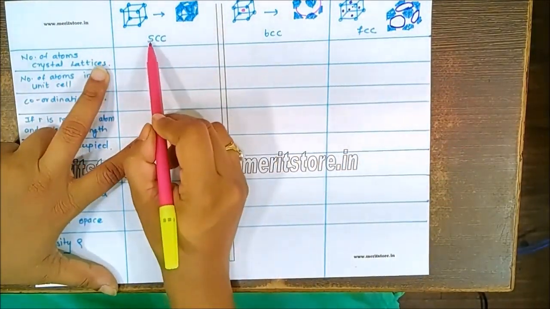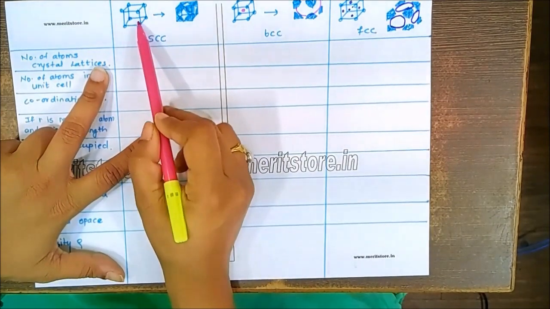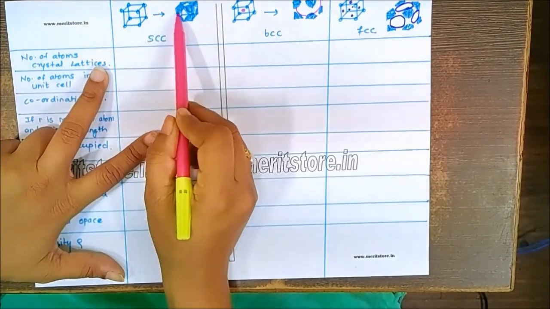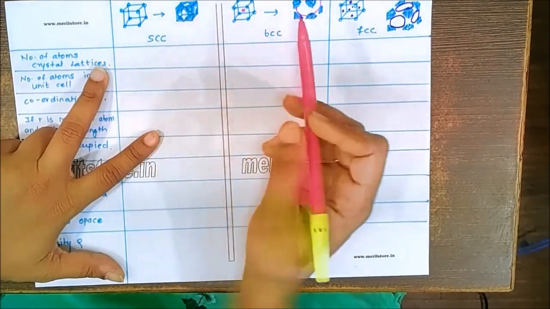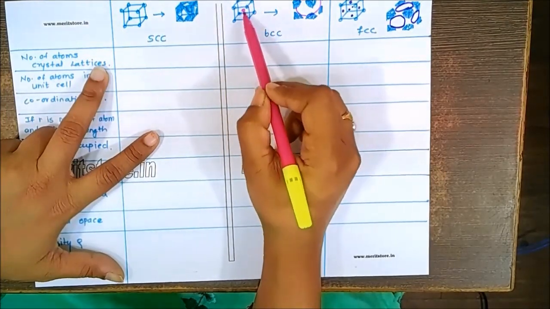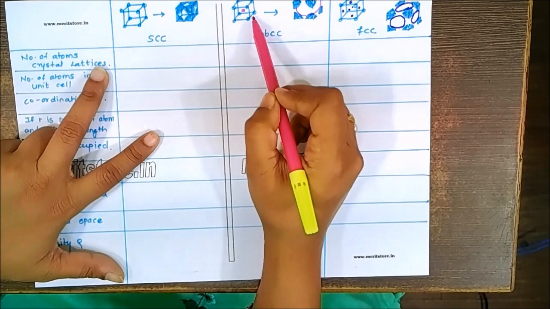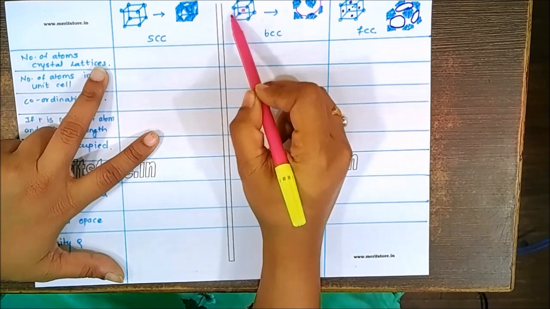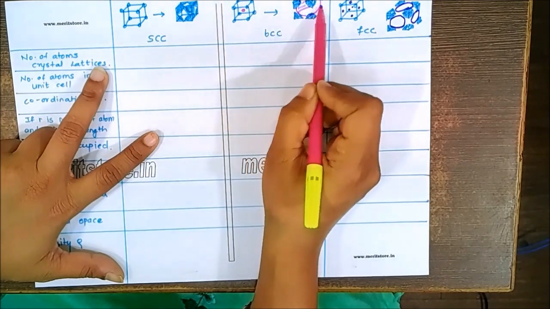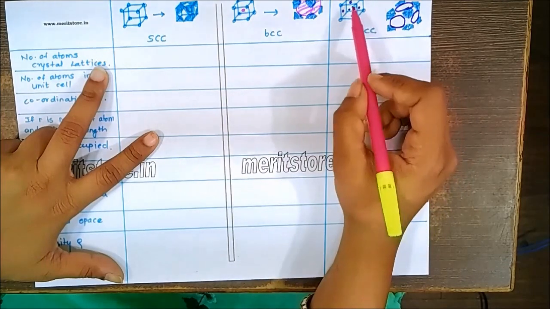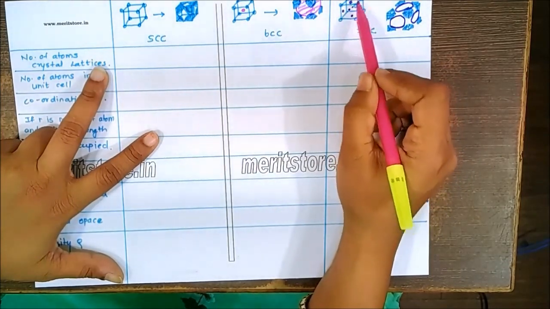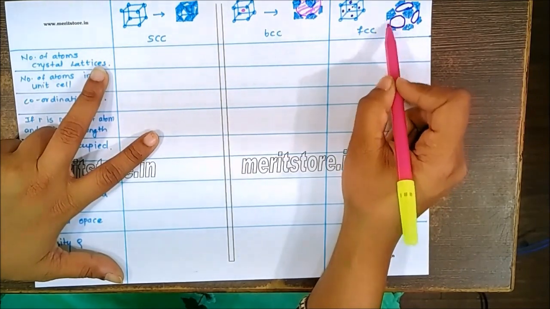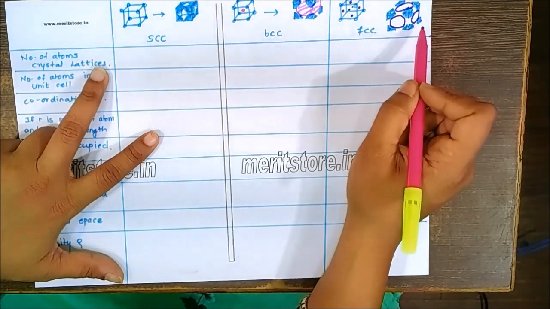We know that in case of SCC, there are 8 atoms arranged at the corners of the cube. If we cut these corner atoms, 1/8 portion of each corner atom comes in the unit cell. In case of BCC, there are 8 at the corners and 1 in the body center. If you cut this crystal, 1/8 portion of each corner atom will come in the unit cell, while the body center atom will remain entirely as it is. In case of FCC, there are 8 corner atoms and 6 face-centered atoms. Each corner atom contributes 1/8 portion, while each face center contributes half an atom to the unit cell.